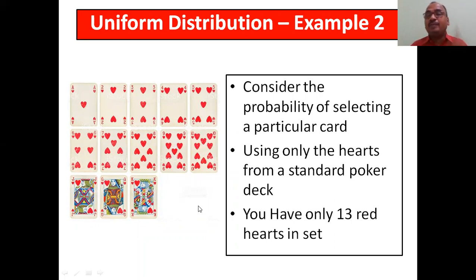Consider selecting a particular card. By closing your eyes, you have to take it randomly. Another person will mix it, and you have to take only one card. Which card has a better chance? All have an equal chance. There is no qualification or degree for that; you have to select randomly. So we are using only the hearts, not the entire deck. In a standard poker deck, you have only 13 red hearts in a set. That's it.